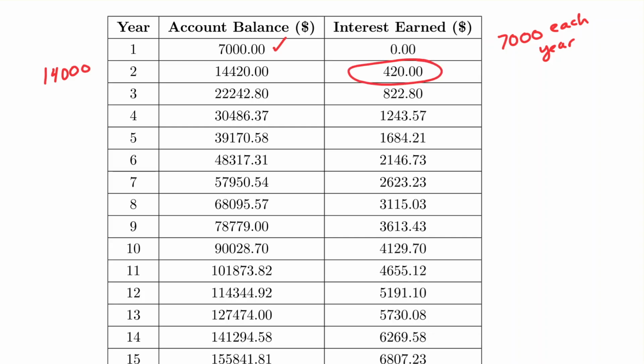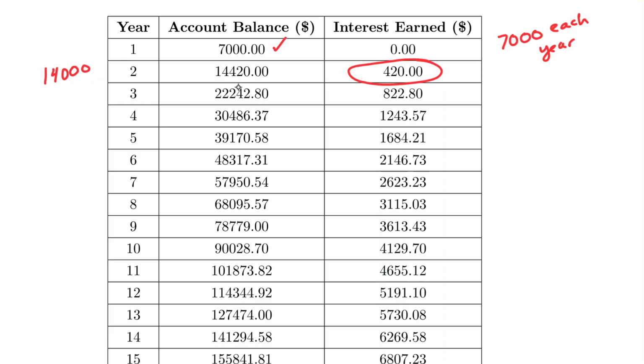Now this is just an example. In actuality, if you invest in the S&P 500, you are not guaranteed 7% interest each year. Where the 7% comes from is it's taken the historical average of the S&P and says, while some years are more, less, some gain, some lose, on average it is 7% growth. So because we want to deal with this mathematical example and make things simpler, we're assuming 7% growth, but that is not guaranteed.